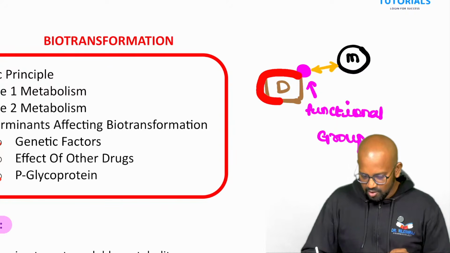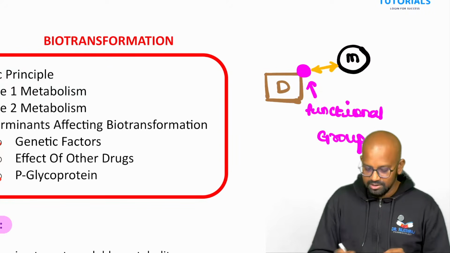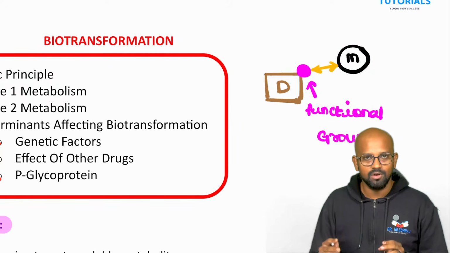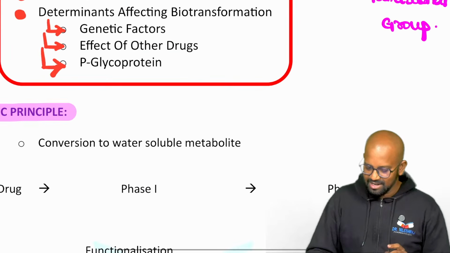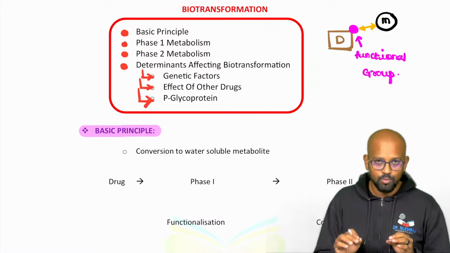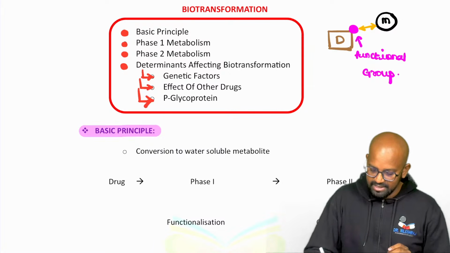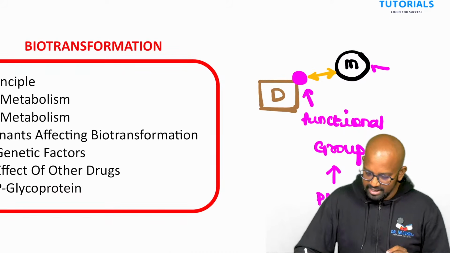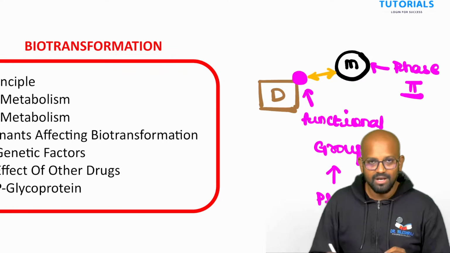Now this is the drug molecule. Addition of this functional group is named as phase 1 metabolism, and addition of this active moiety is called phase 2 metabolism. This is very much clear. Now if you could draw this diagram in your main exams, it would be so good. And if you want to complete this diagram, please write below that functional group addition is nothing but a phase 1 metabolism reaction, and this active moiety addition is nothing but a phase 2 metabolism reaction.